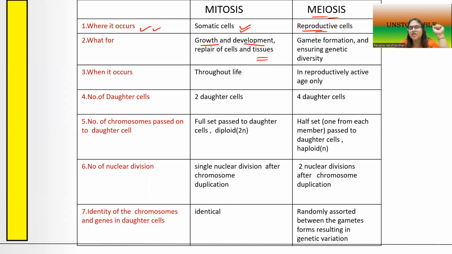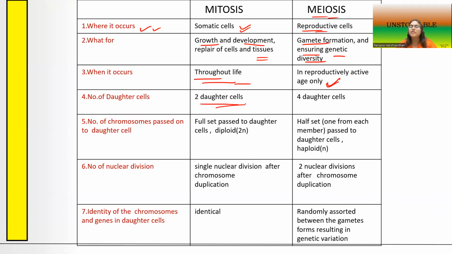Next, meiosis is required for gamete formation and for ensuring genetic diversity. Remember that the gametes formed as a result of meiosis are all genetically different from each other as well as from their parents. So this process ensures genetic diversity and eventually evolution. Mitosis takes place throughout the life of the organism, because constantly new cells have to be formed as the cells keep on dying and need to be replaced, whereas meiosis will take place only during the reproductively active age of the organism.